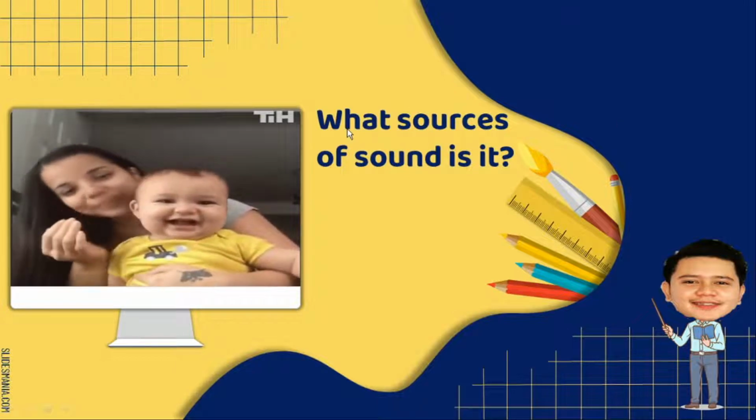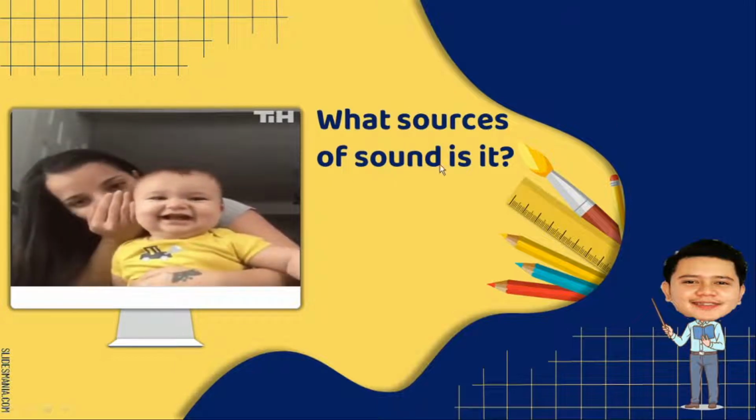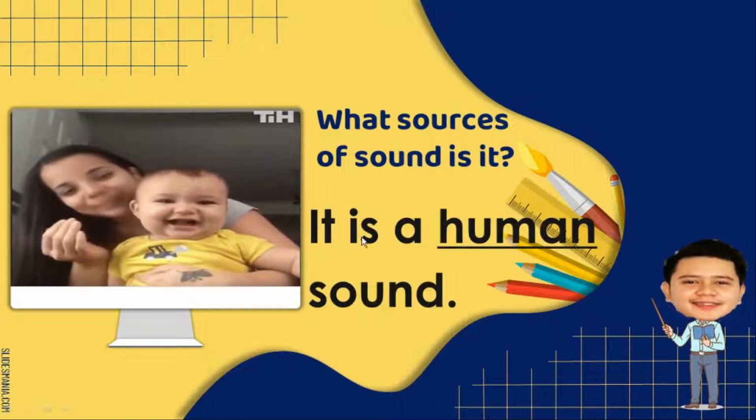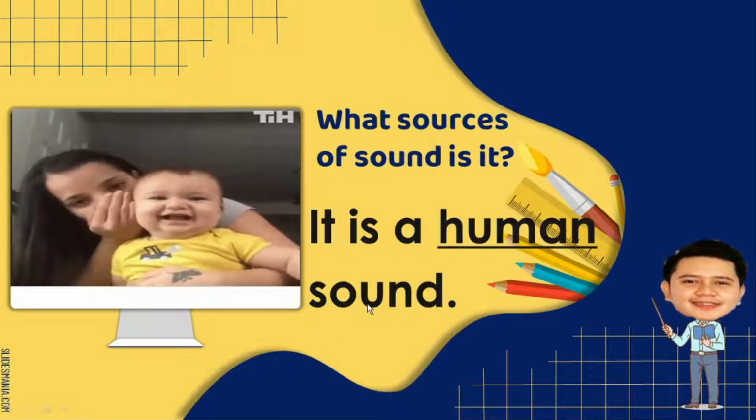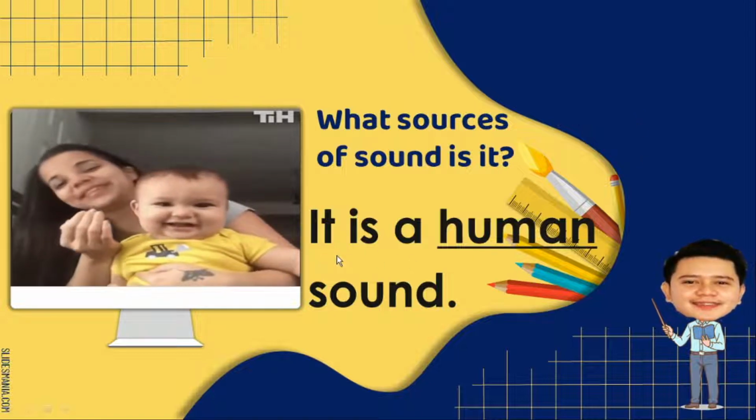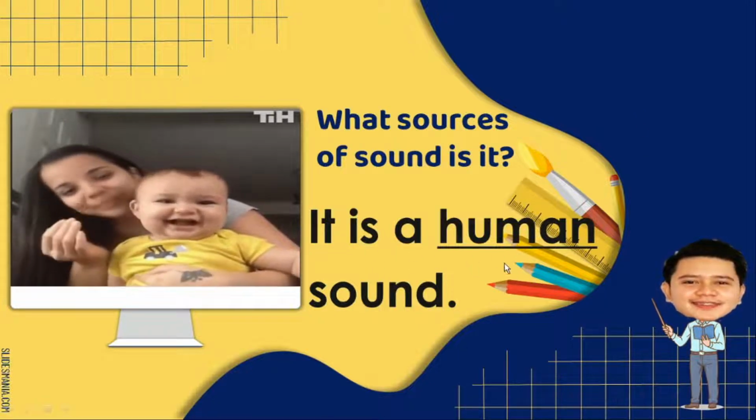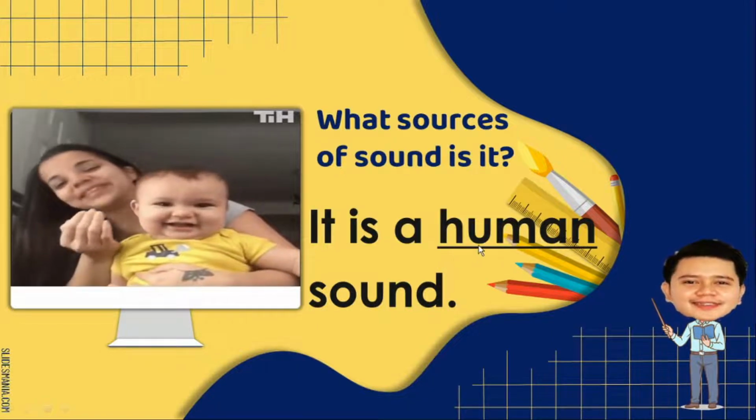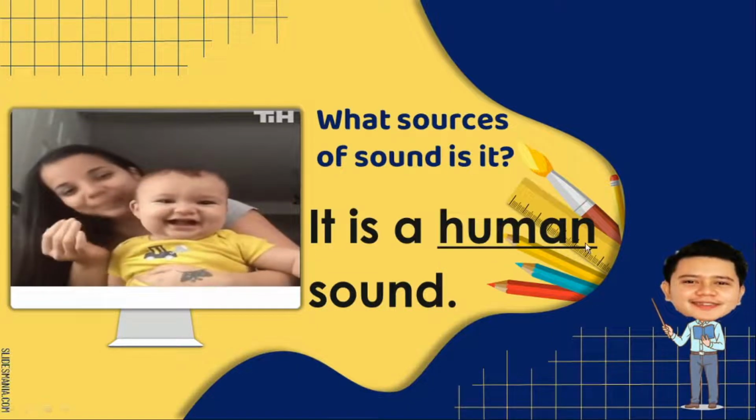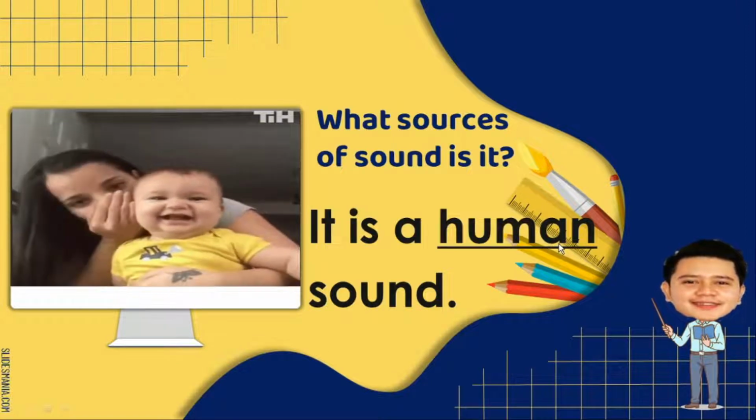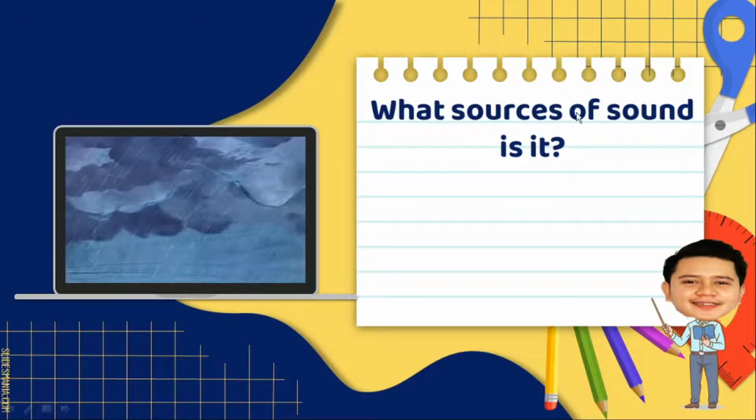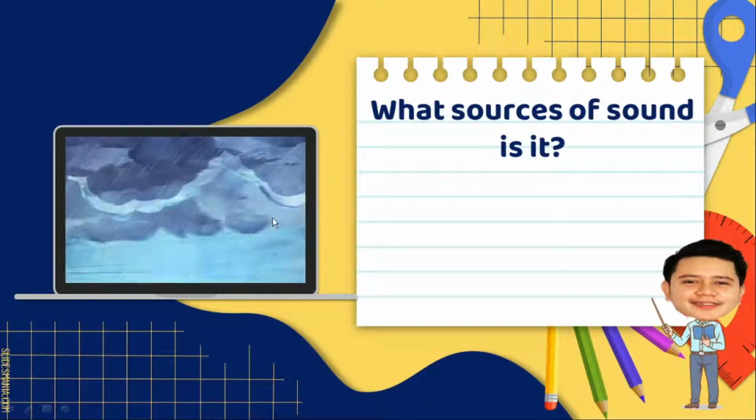So first let's start with this. The first question is, what sources of sound is it? So the answer is, it is a human sound. Again, it is a human sound. Now, can you spell human? H-U-M-A-N. Human. Very good.